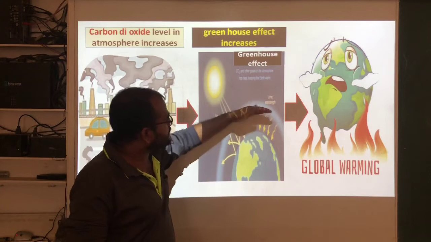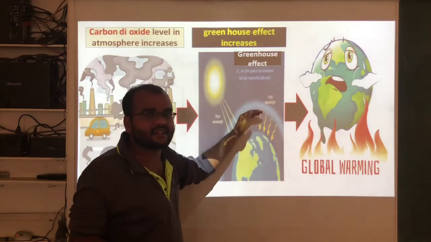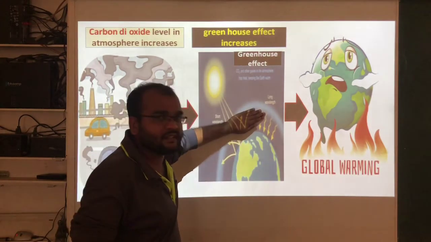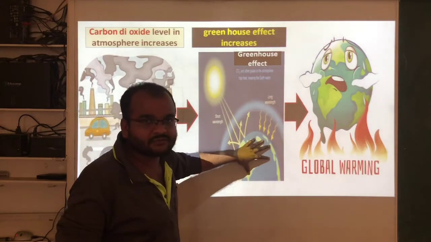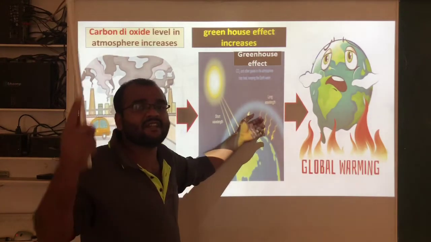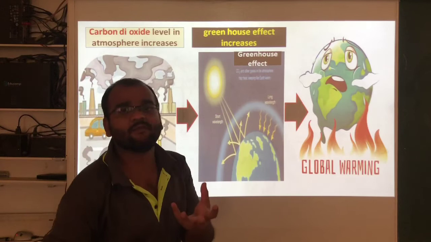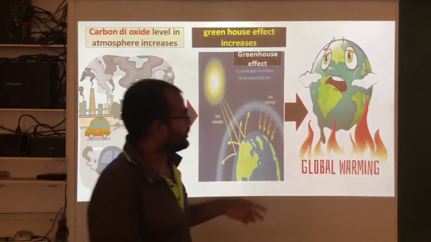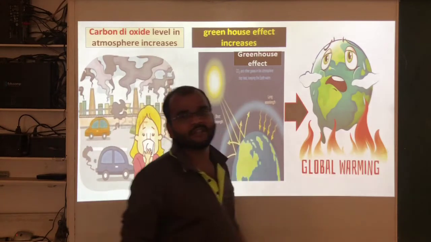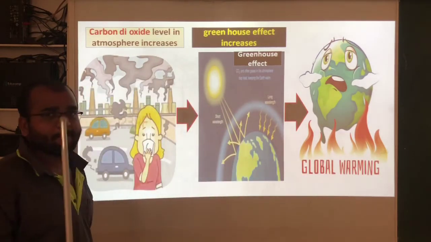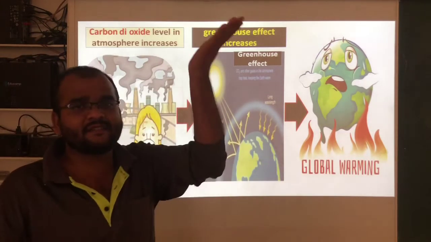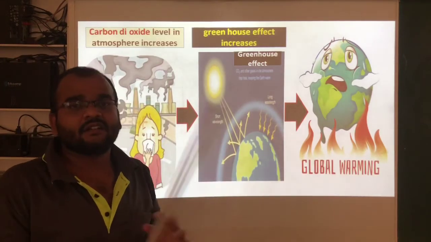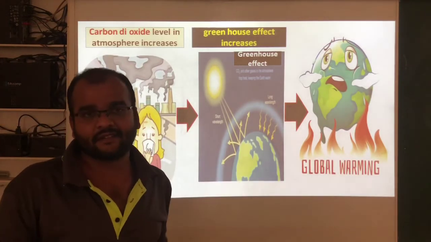Here, this CO2 and some other gases are trapping the sun rays and keeping the earth warm. If this CO2 level increases, then that warmth, that means the hotness, increases. We call that global warming. Because of the carbon dioxide level increase in the atmosphere, global warming increases.